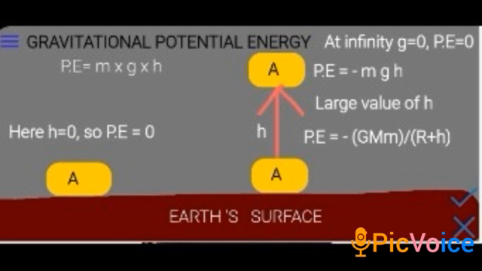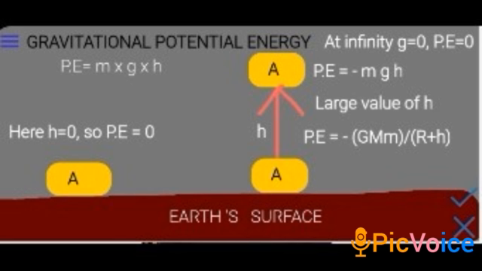Now as h will be a bigger value, r plus h will also be a bigger value. That means in the denominator you are going to have a bigger value. Since 5th standard you have been studying fractions, you know that when the value in the denominator increases, the whole fraction decreases. Suppose at a particular height r is say 5 and my value of P is coming say minus 10. If I increase the value of h, this value is going to reduce. Instead of minus 10, I will get say minus 5.